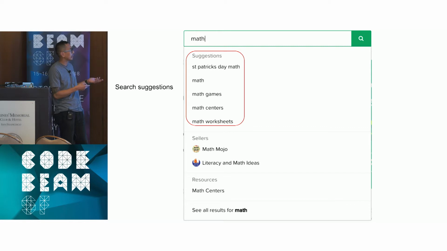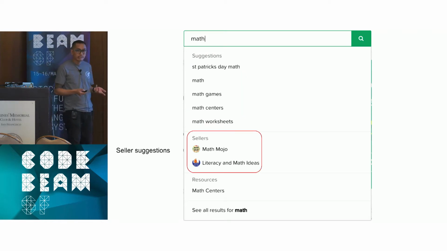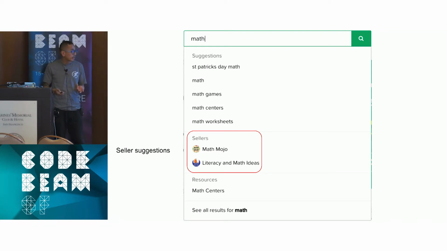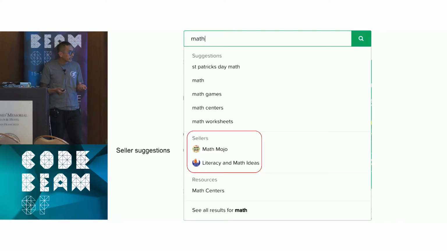We see St. Patrick's Day math is seasonal, but also still popular, and it has math in it. So other related searches: math games, math centers, math worksheets. We have seller suggestions with math in their store names, in case the user is looking for a specific store that has math in it.